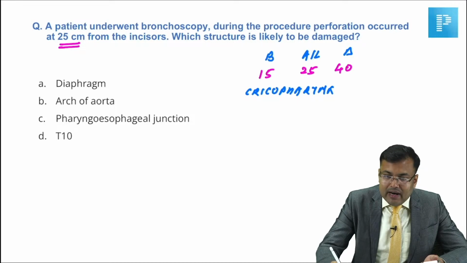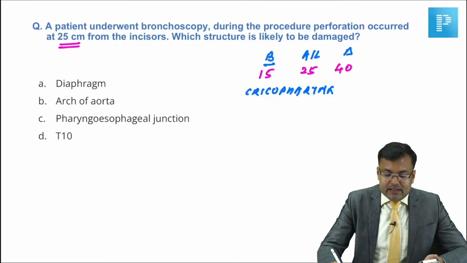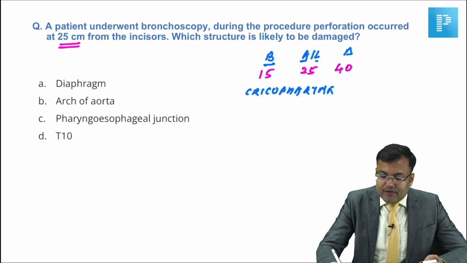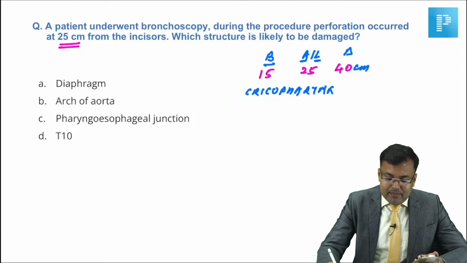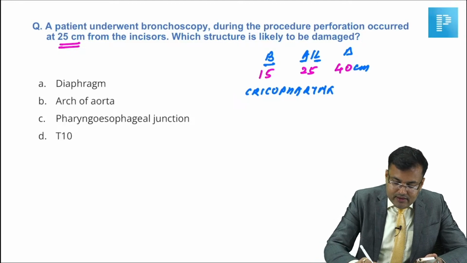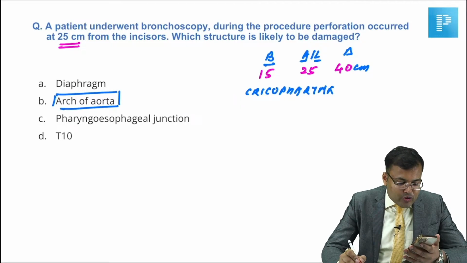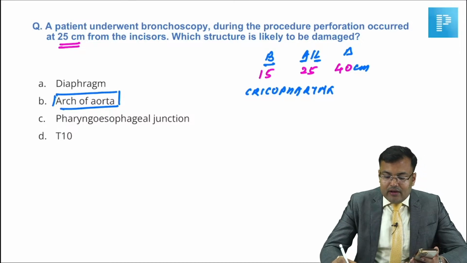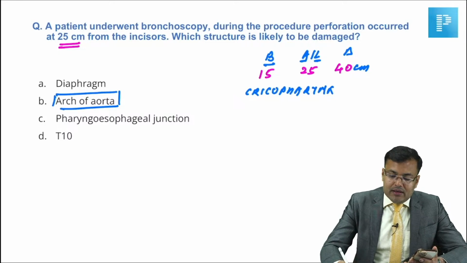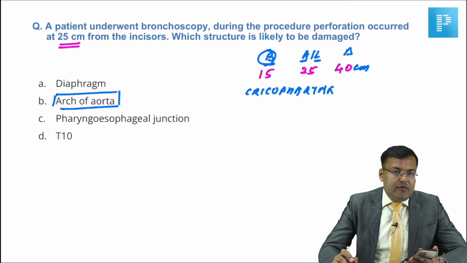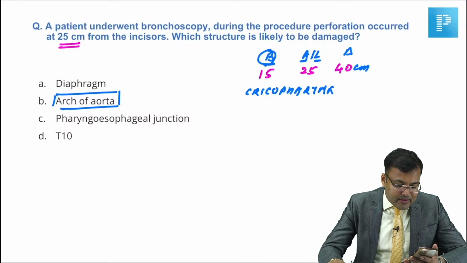So how to remember? It is BALD. B means beginning of esophagus, that is cricopharynx. A means arch of aorta. L means left bronchus. That is at 25 centimeter from the upper incisor. And D, at 40 centimeter, is the opening in the diaphragm. Clear? So guys, what is the correct answer? Obviously, it is arch of aorta. At 25, it is arch of aorta and left bronchus. At 15 centimeter, it is cricopharynx, and at 40 centimeter, that is the diaphragm.